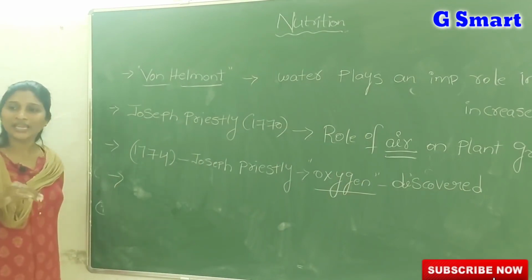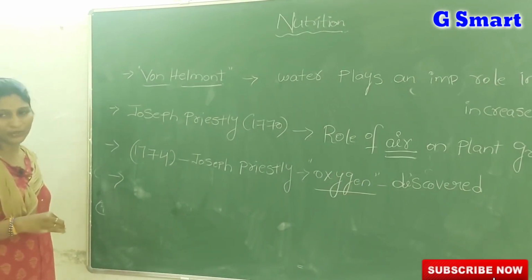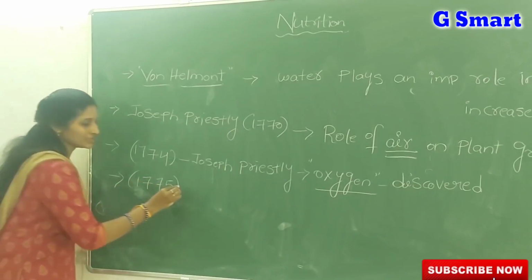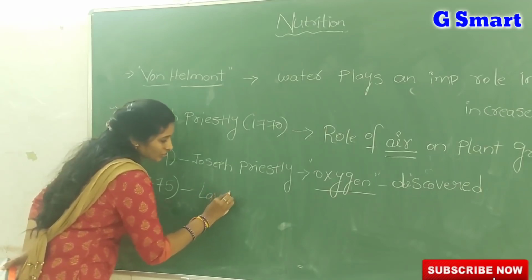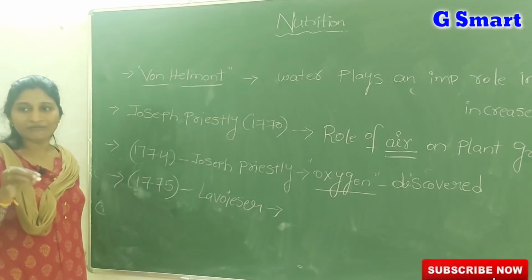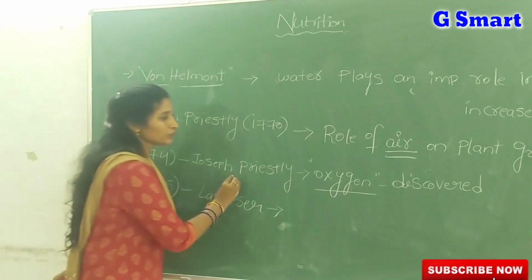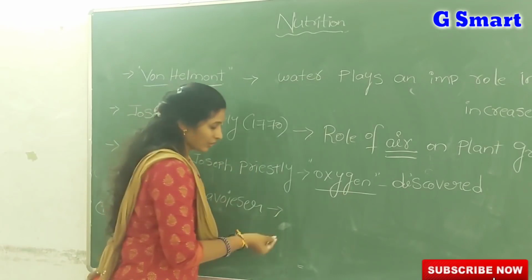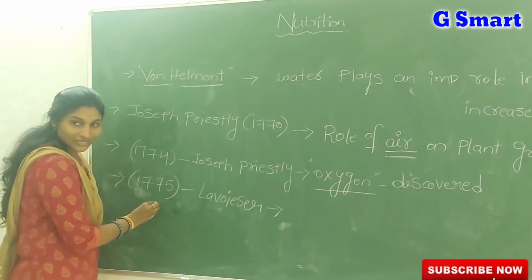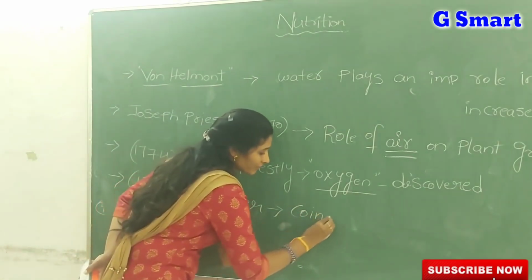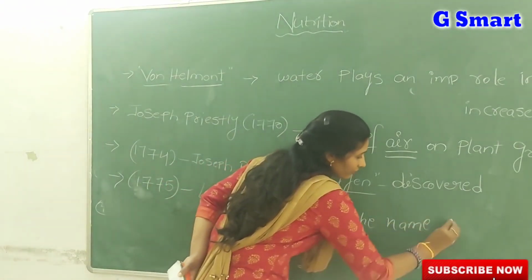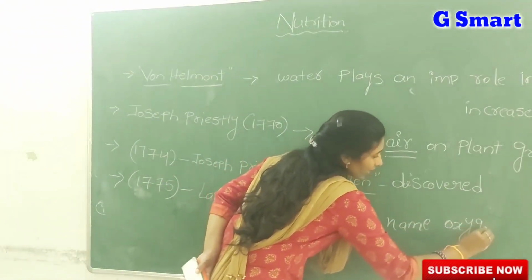But actually the name oxygen was not coined by Priestley. Then who coined the name for the oxygen gas? One more scientist, Lavoisier. Who is that, amma? Lavoisier, a scientist who gave the name oxygen to that gas. Priestley just discovered that gas. But who gave the name oxygen? Lavoisier. In which year? 1774. So what should we write? He coined the name oxygen. Coined means he gave that name.